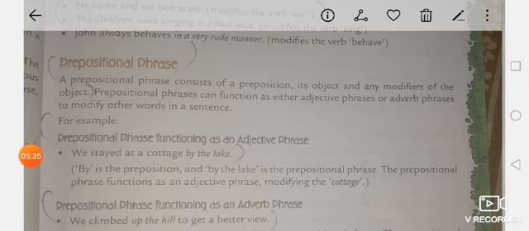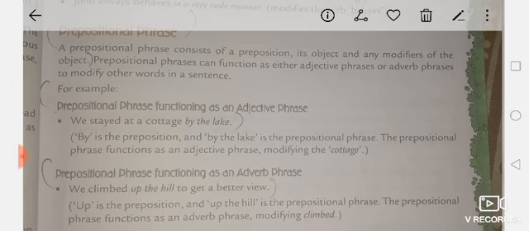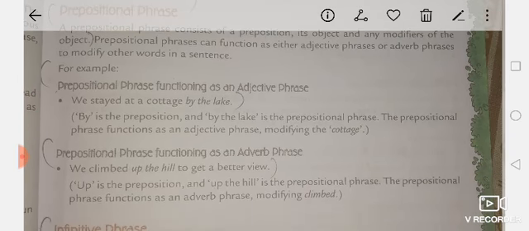Next is the prepositional phrase. A prepositional phrase consists of a preposition, its object, and any modifiers of the object. A prepositional phrase can function as either an adjective phrase or an adverb phrase to modify other words in the sentence. So as you can see in the examples, the prepositional phrase functions as an adjective or an adverb.